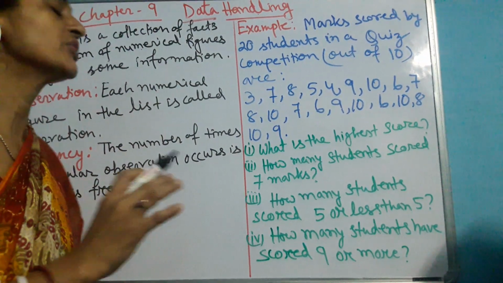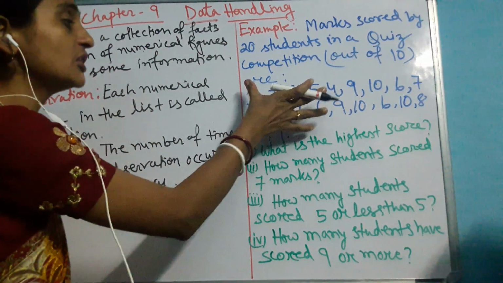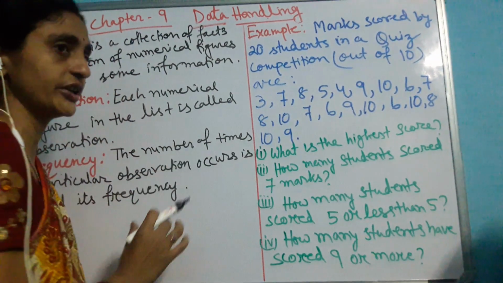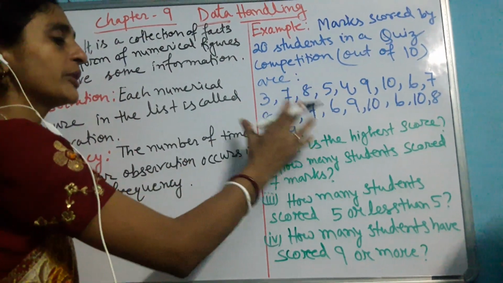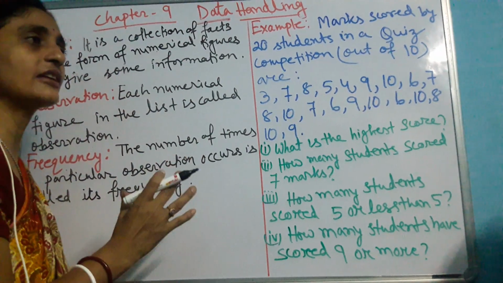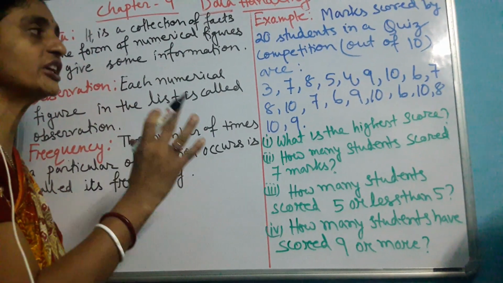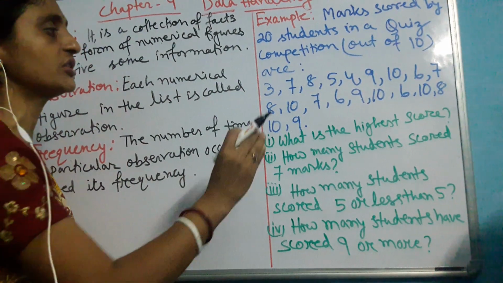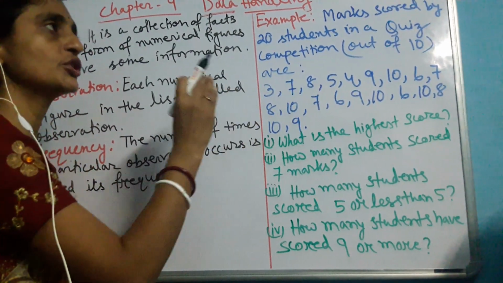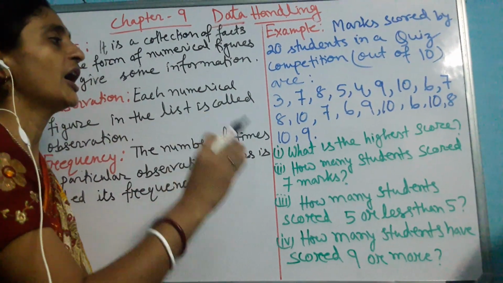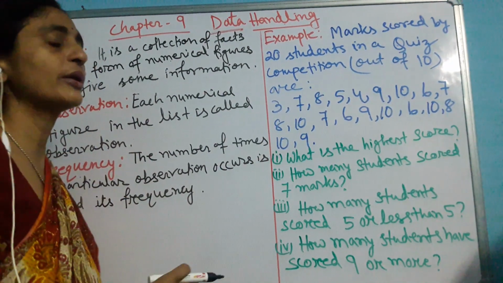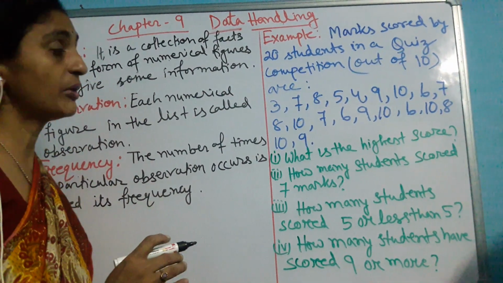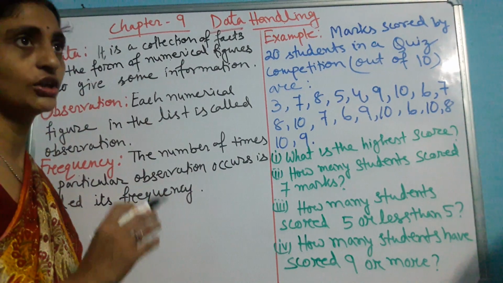Now when he or she has written all the marks, maybe you have kept this record, but does it give you the complete information? You only have some information, that these are the scores the 20 students of your section got during the maths quiz competition, but it's not giving you the complete picture.